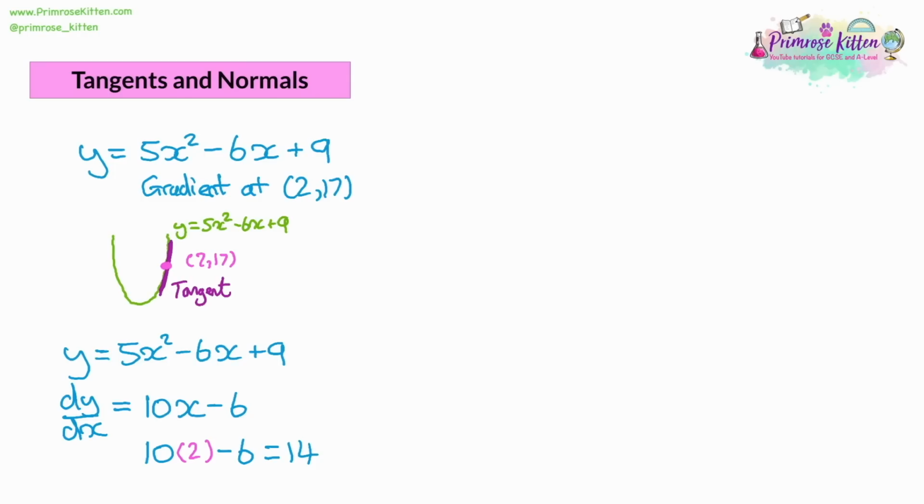So now let's have a look at another curve. So let's look at y is equal to x squared plus 3x plus 9. And for this, I want the tangent and the normal equations at a coordinate, and that's going to be -4, 13.